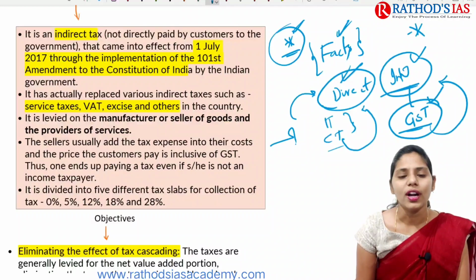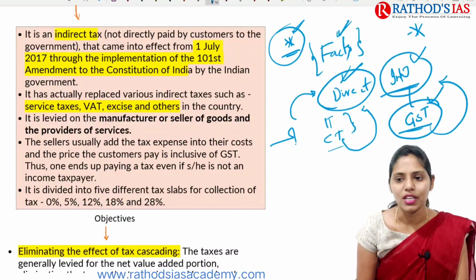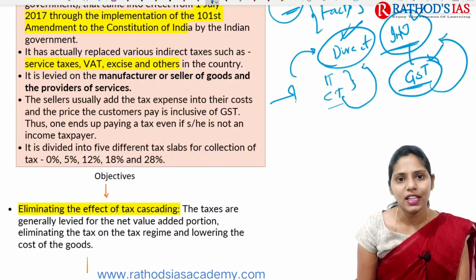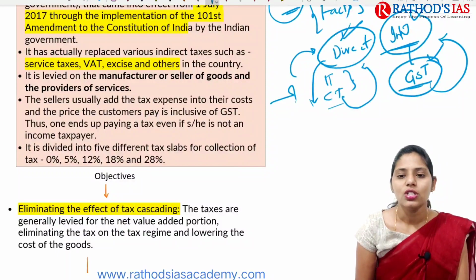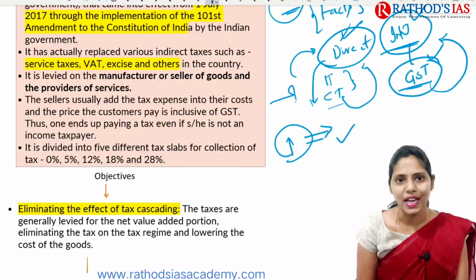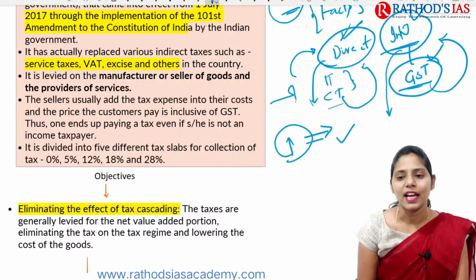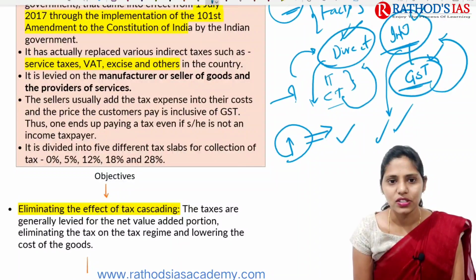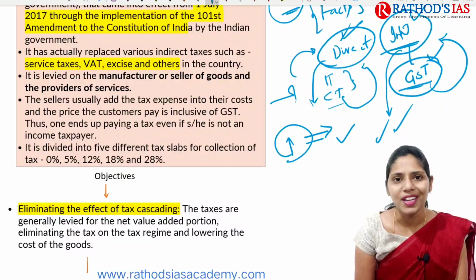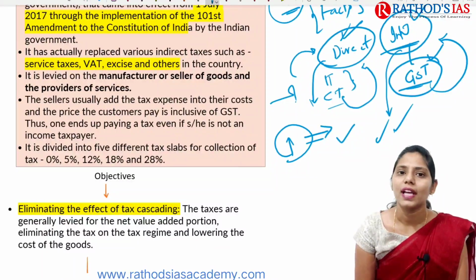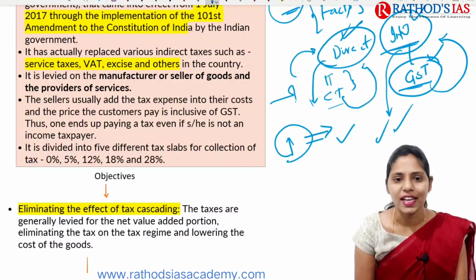What happens here in this GST is that it will affect each and every person. So it affects the poor the most. In direct tax, if your income is rising, based on your income you are going to pay taxes. But with indirect tax, whether your income is increasing or not, you have to pay that tax, right? So this GST has actually replaced many indirect taxes, for example service tax, VAT, excise, etc.